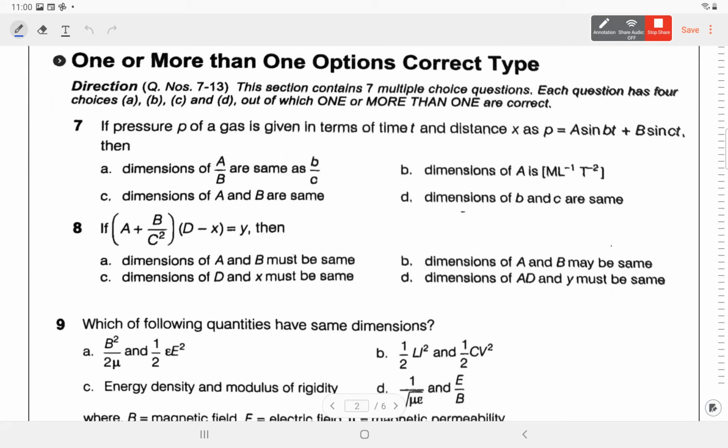Question number 7 and 8. The pressure P of a gas in terms of time and distance is given as P is equal to A sine Bt plus B sine Ct. The dimension of A by B is same as dimension of B by C. Question number 7 I am talking about.